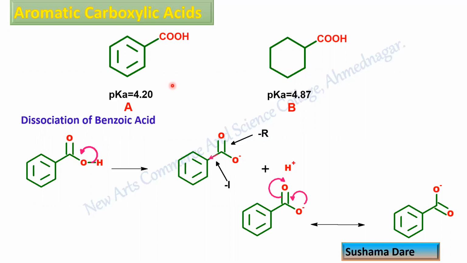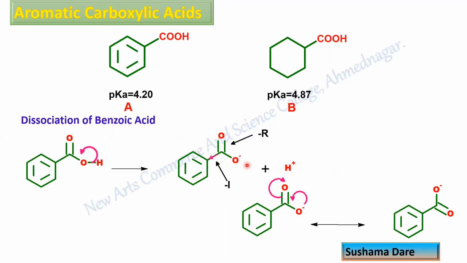Now, why did this happen? For that, look at the dissociation of benzoic acid. After the dissociation of benzoic acid, it gives benzoate, that is the conjugate base, and H+.